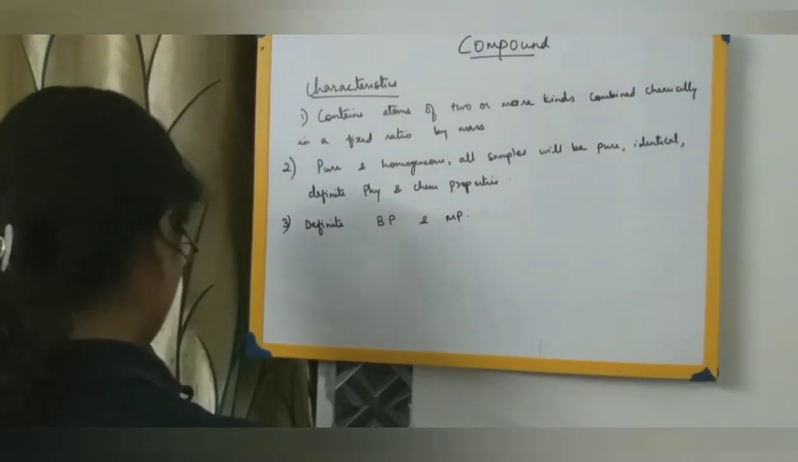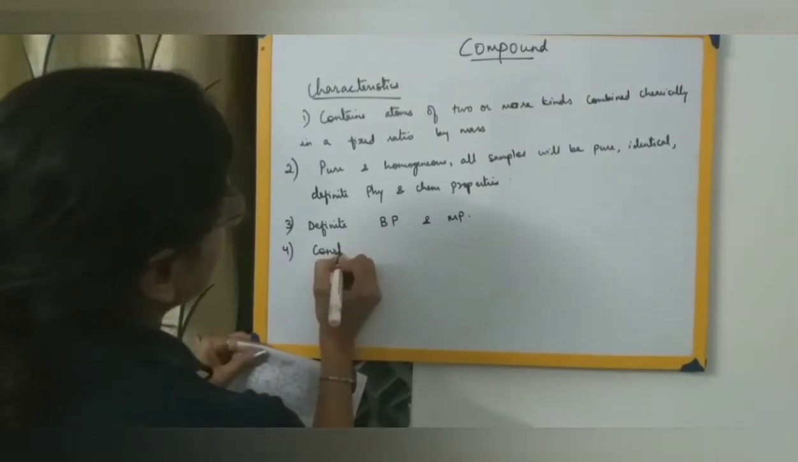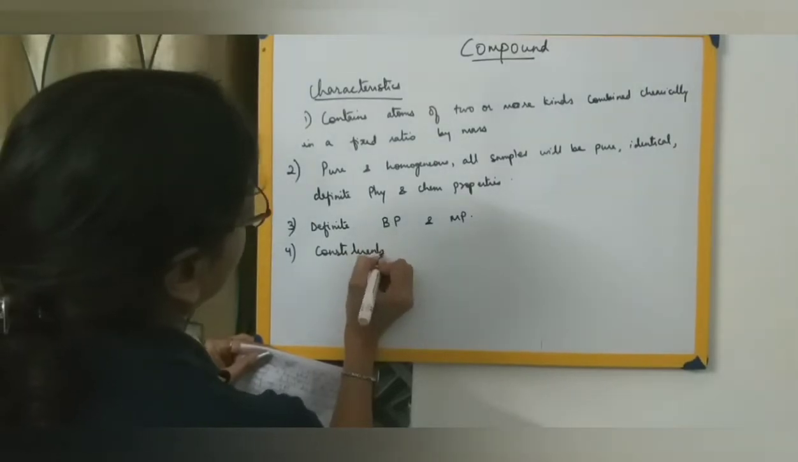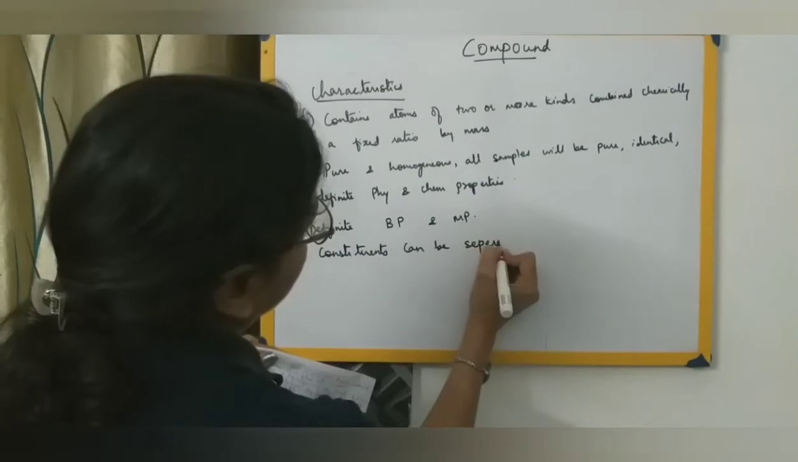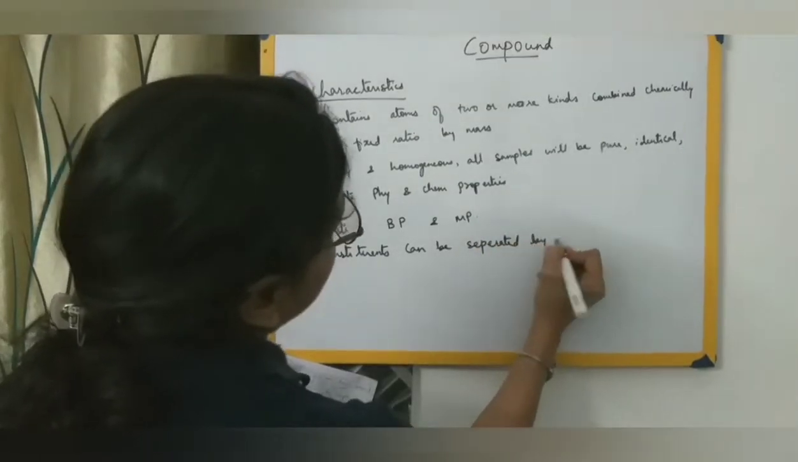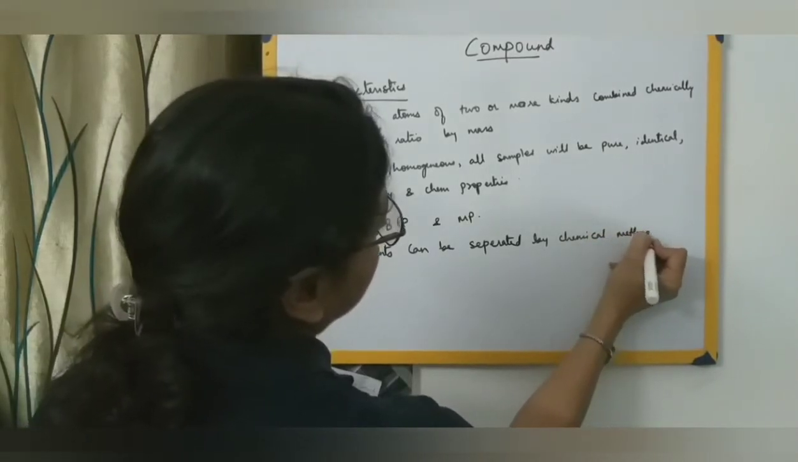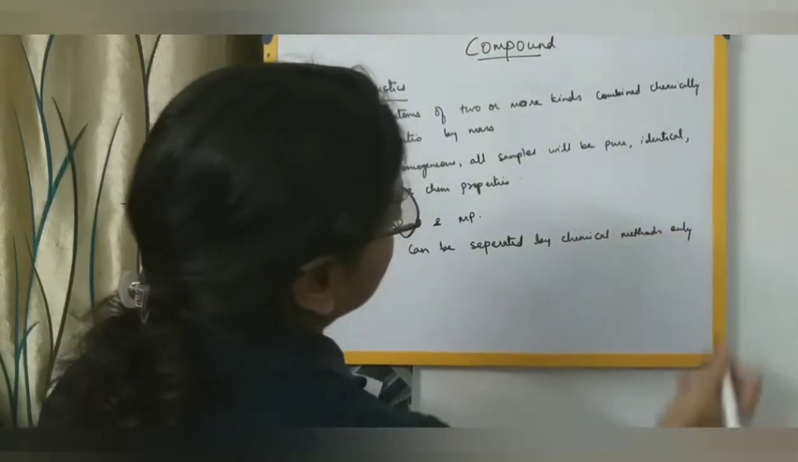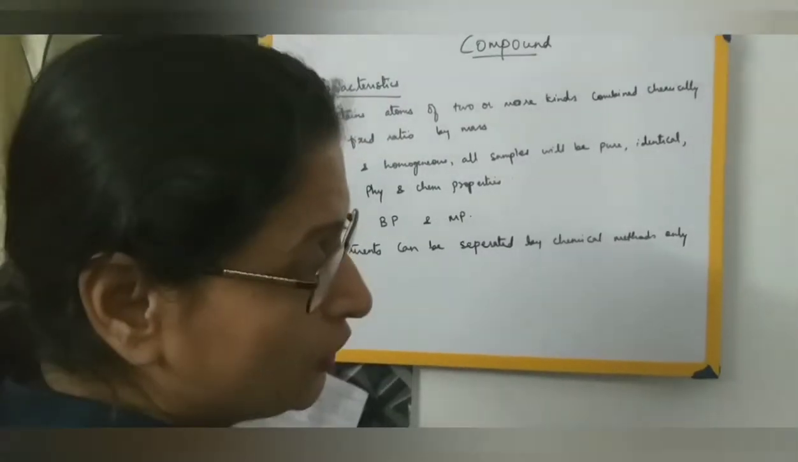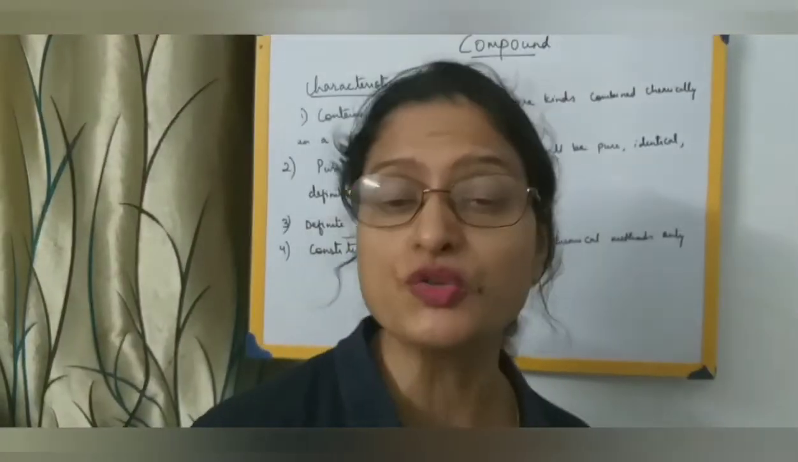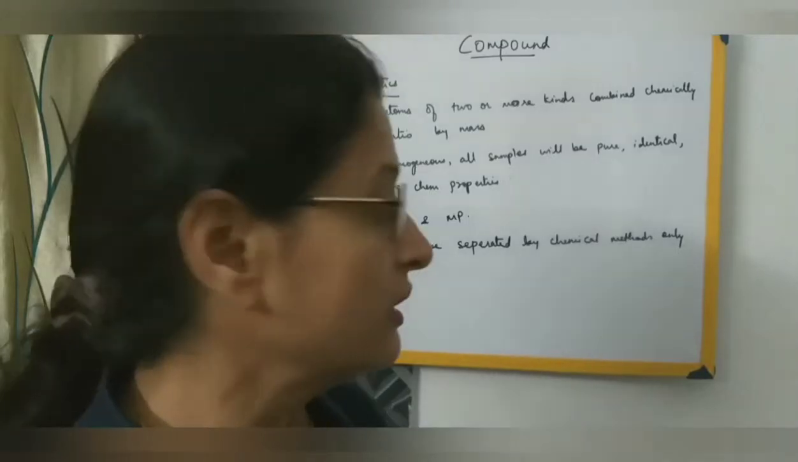Then the constituents can be separated by chemical methods only. You cannot separate the constituents by physical methods. Suppose you have carbon dioxide, which is a compound, and you want to separate carbon from oxygen, you cannot separate it by a physical method. You have to adopt certain chemical methods.